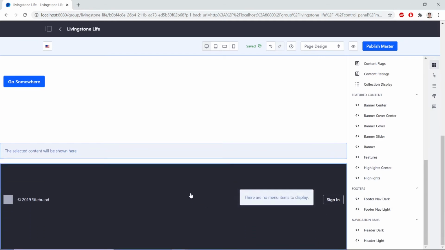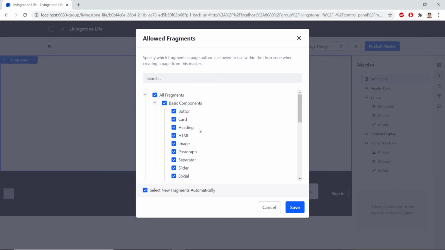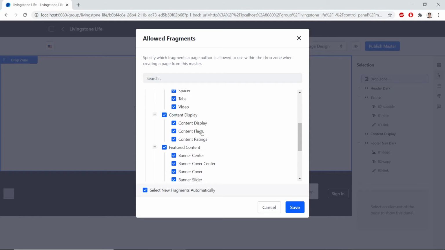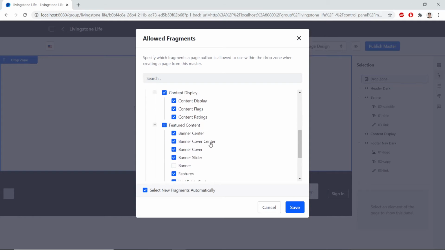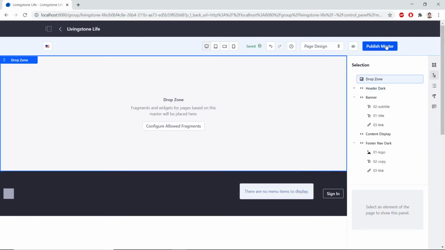From here, we'll configure the allowed fragments for the Livingston master page template. So we'll click the configure allowed fragments. Now we see a lot of boxes checked, and so we'll uncheck paragraph under basic components. Under featured content, we'll uncheck banner. And then under footers, we'll uncheck footer nav light, as well as header light under navigation bars. We'll click save. And with this, we'll publish master.